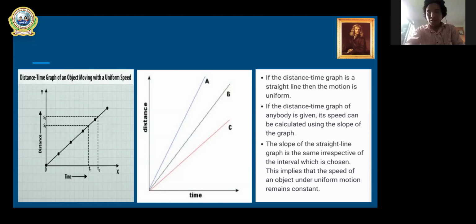If you compare these three straight lines, C says the body has less speed; it is uniform speed but also less. And if you compare all the three lines, the A line says that the body has the highest speed. So among these three, A, B, and C, in case of A, the body gets the highest speed. Whenever you get the straight line near to the y-axis, when it has a high peak, you can easily see that it has more speed. And when C has that, it has less speed. Got it, class 9?